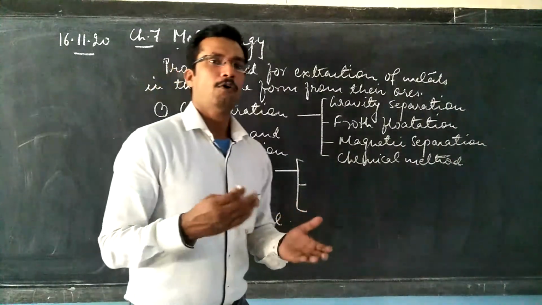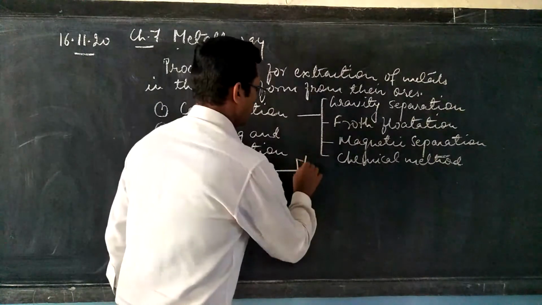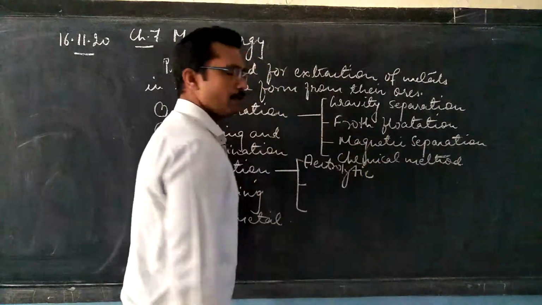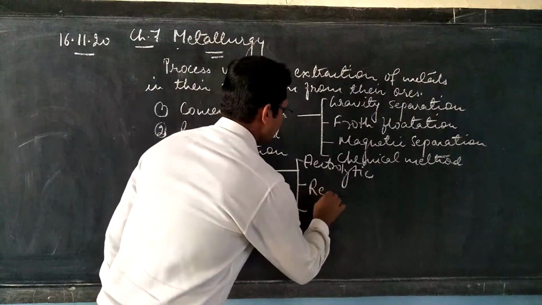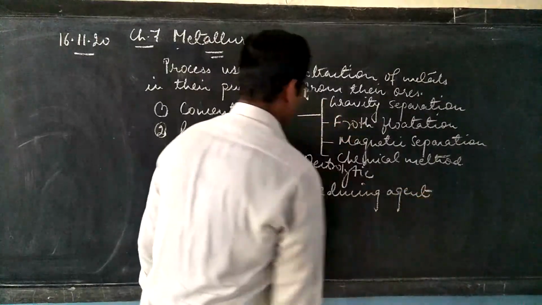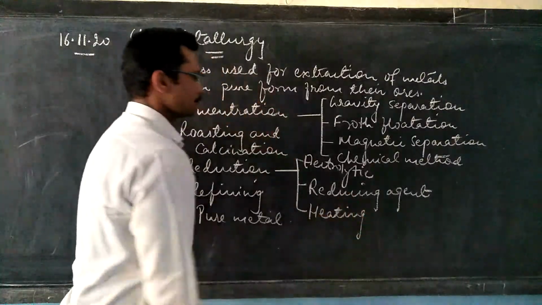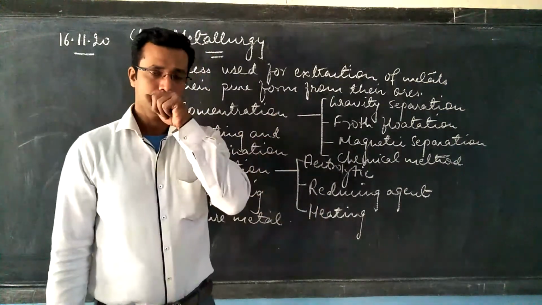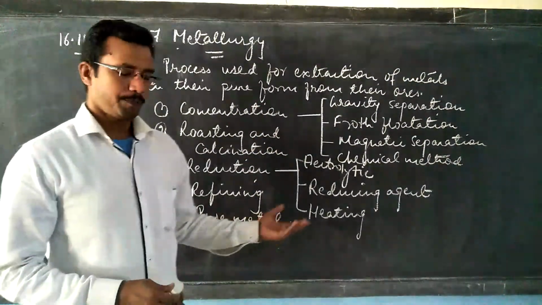As far as reduction is concerned, we can do it in three different ways, depending upon the affinity an atom has for oxygen. So we have the electrolytic reduction method, where we pass current. Then we have using a reducing agent, and one more method is the heating method. So we have three different methods to reduce the concentrated ore. Now once it is done, you can see we are finally obtaining the pure metal.